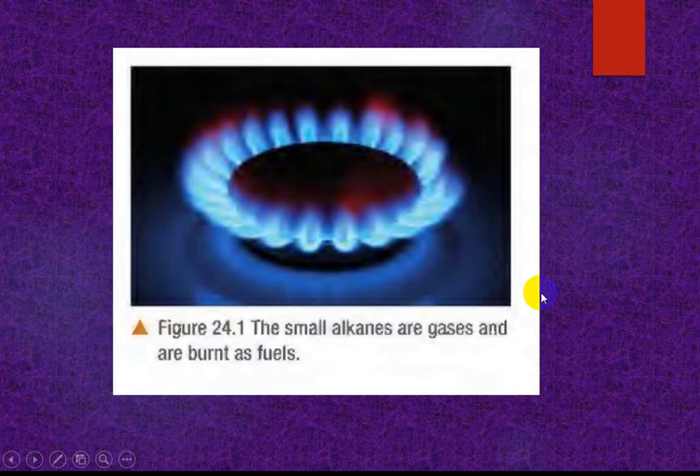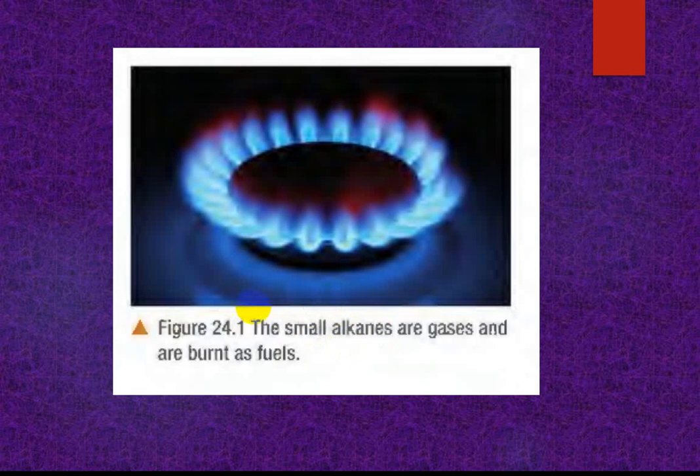Okay, the simple alkanes are gaseous. These are used as fuel. Simple alkanes are gaseous, like methane, ethane, propane, butane. Do you know which alkanes are gaseous?